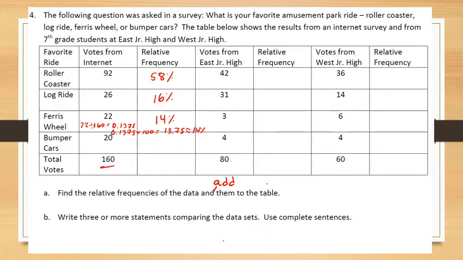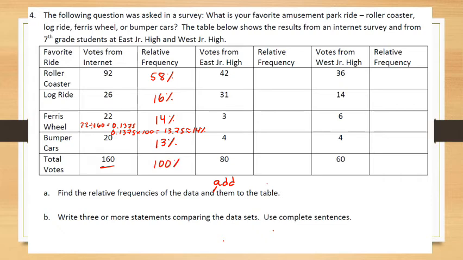So there's a few steps involved with finding those percentages. If you're having trouble finding them, make sure that you are following each step, right? And you might want to ask your teacher more about that, because you're going to be finding a lot of percentages from here on out in this unit. Bumper cars should be 20 out of 160, and that's going to be a percentage of 12.5, or I'll round that to 13%. For total votes, if I add all of those up, I should get close to 100%.